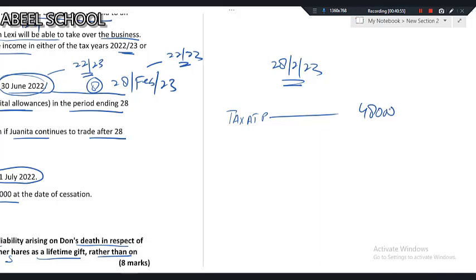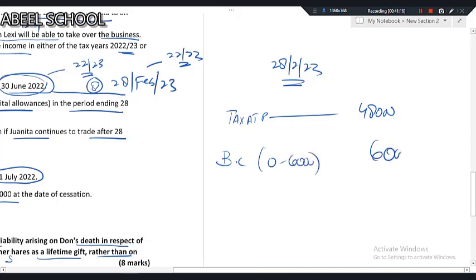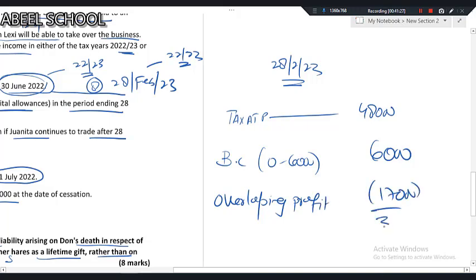In the main pool, balancing charge as well as balancing allowance only come in the year of cessation, when the business is ceased or when you have sold the business. So obviously she is closing the business, so a balancing charge will arise. You will add the balancing charge, 0 minus 6,000, and then simply deduct the overlapping profit, because from the last profit you have to deduct the overlapping profit, which is 17,000. So you will get 37,000.